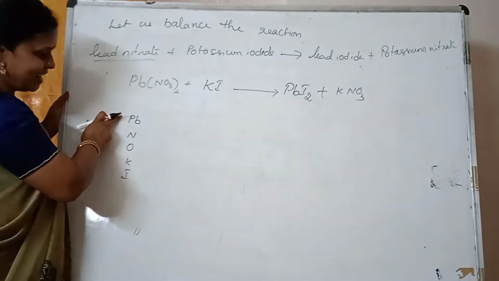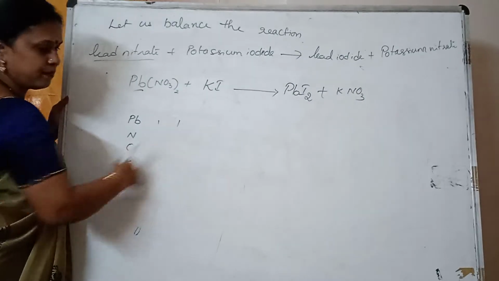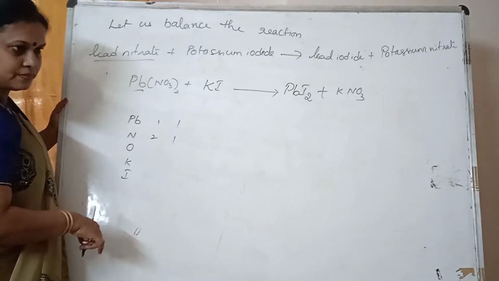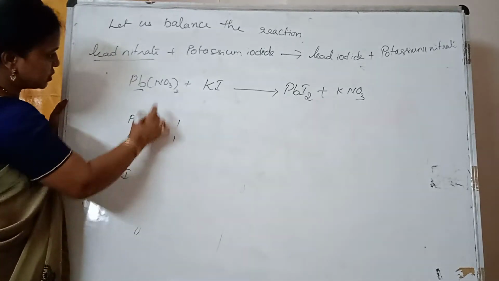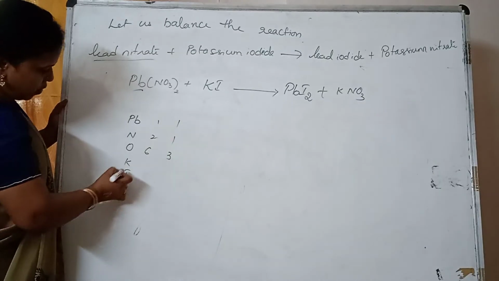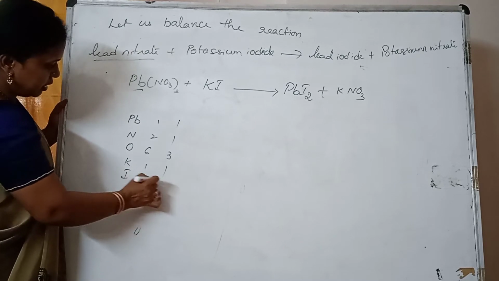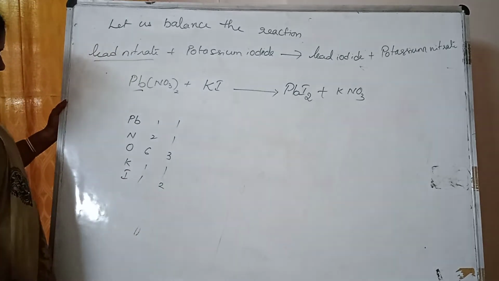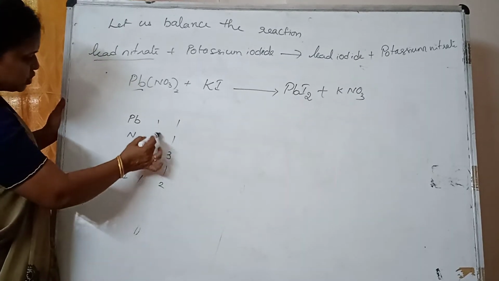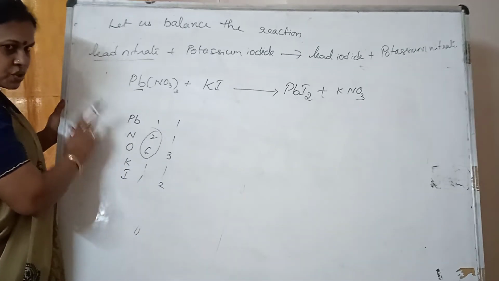So, how many are there on the left and right side? Pb, one. Nitrogen, there are 2, that is only 1. Oxygen, 3 times 2 is 6, that is only 3. Now potassium 1, 1, and iodine, here 2, here 1. So if you consider, potassium is balanced, but these two are not balanced. Now you can take either nitrogen or oxygen to be balanced.